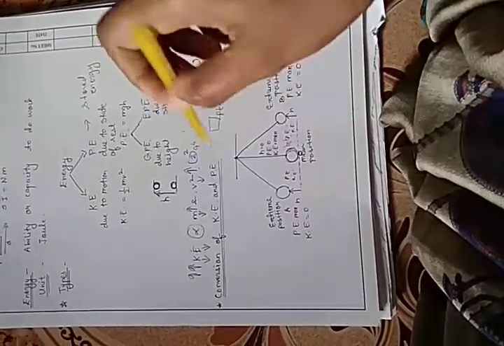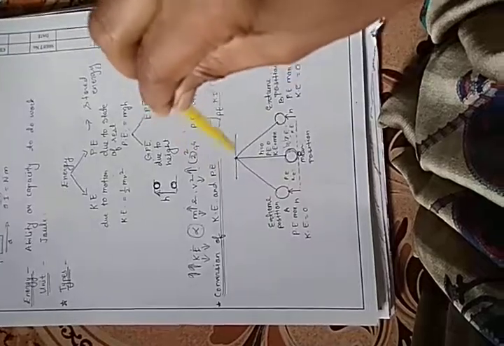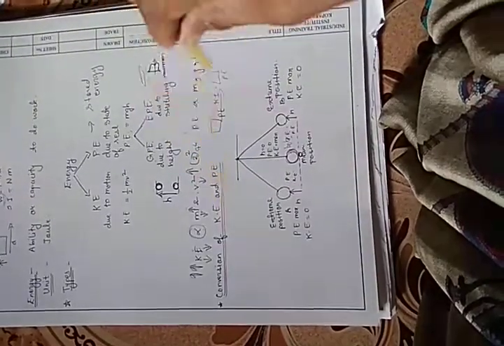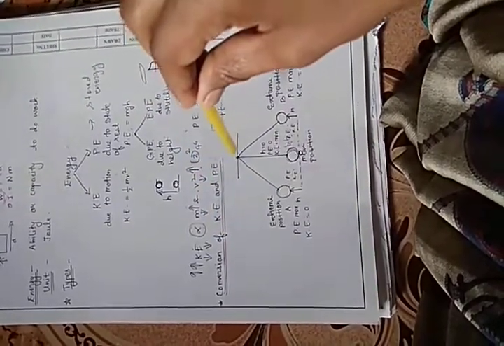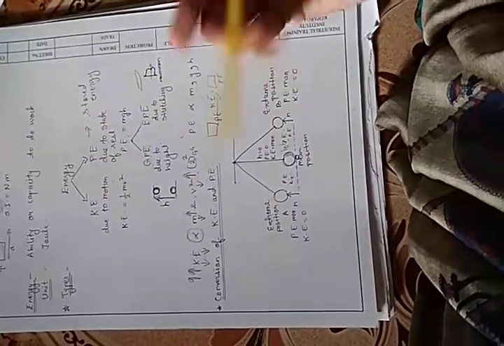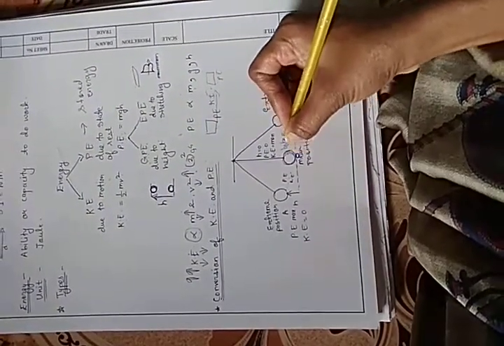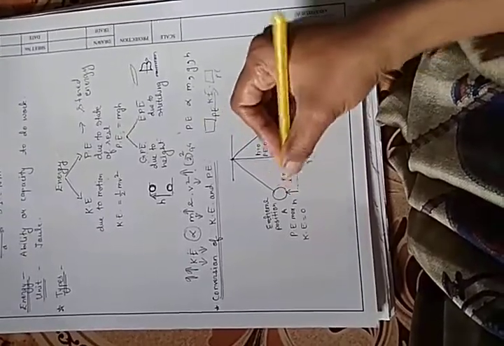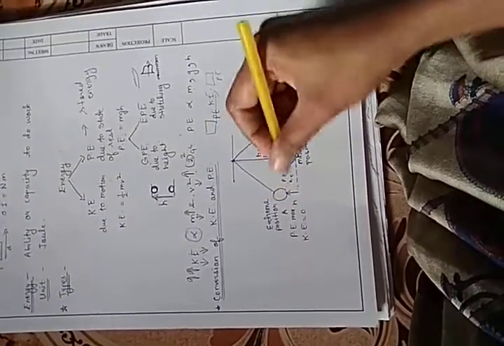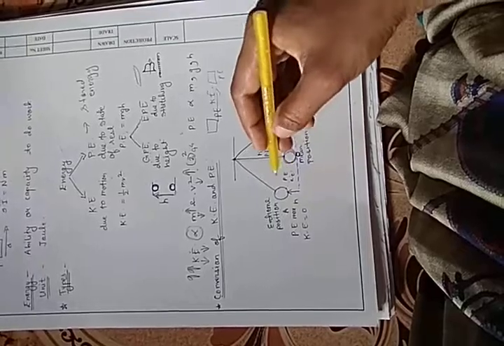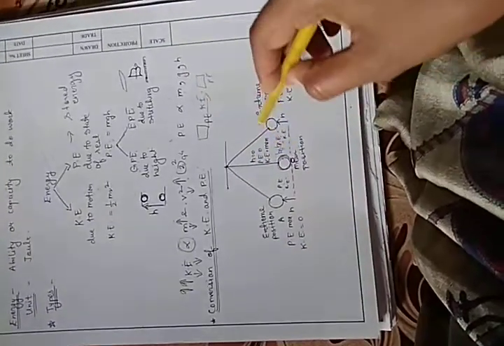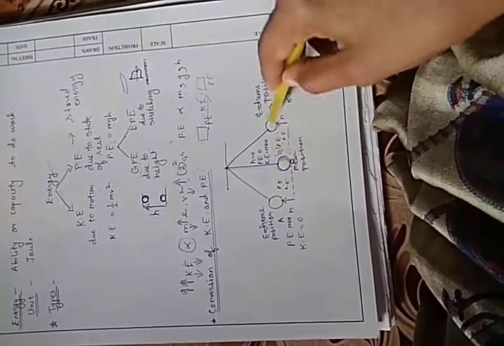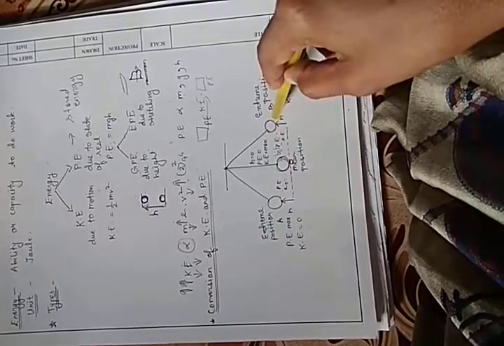So when you release the pendulum in this way, it moves along this fixed point. This bob moves in this manner, to and fro motion. This type of motion is known as which motion? The vibratory motion. Okay, it is vibratory motion, periodic motion, to and fro motion.